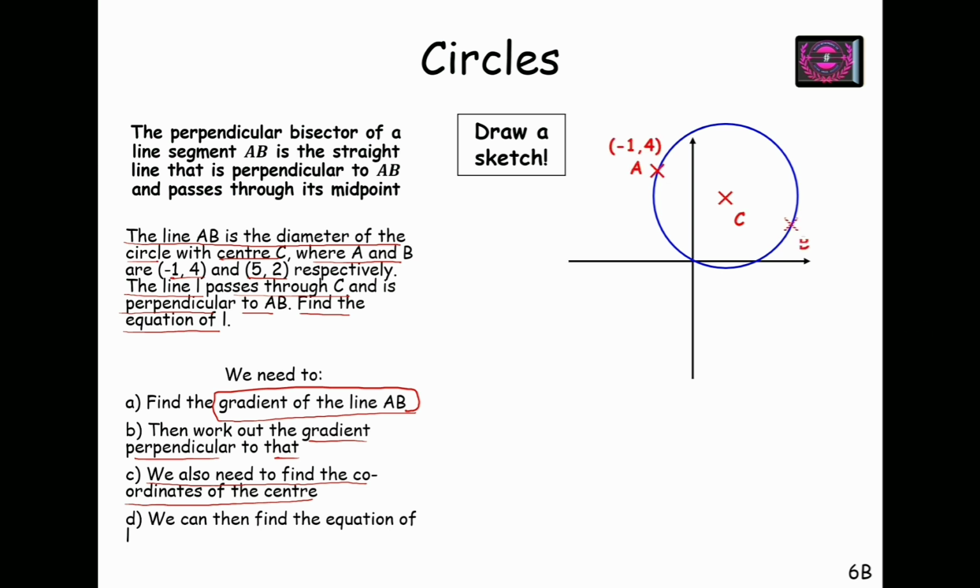So A is -1, 4 in the second quadrant, B is 5, 2 in the first quadrant, and we have a center as well in the first quadrant. So if I connect points A and B and then draw a line which is perpendicular to AB and passing through C, so this is the line L which is passing through the center of the circle and perpendicular to AB.